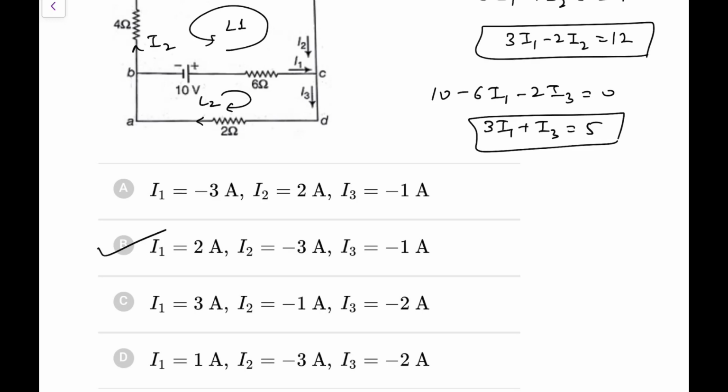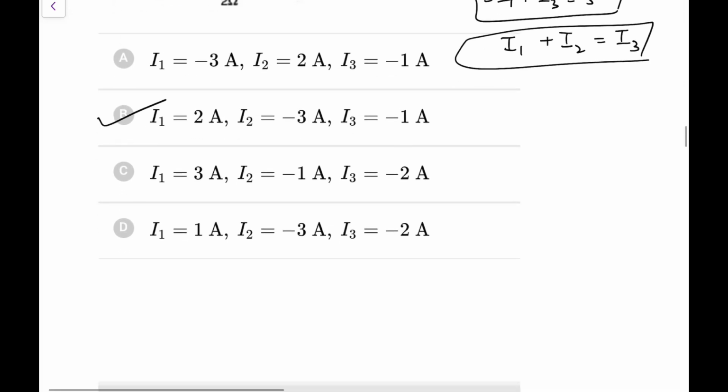So this is one. And the other thing, using the junction law, I1 is coming, I2 is coming, so I1 plus I2 is equal to I3. So you can solve the 3 equations. I am not solving because it was easy for me to directly take. Next,